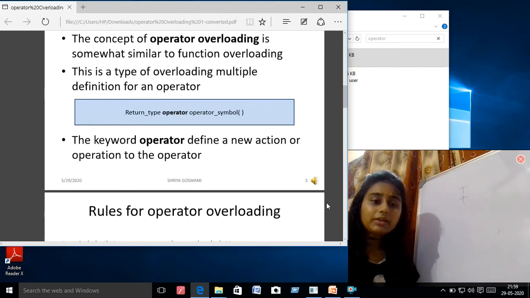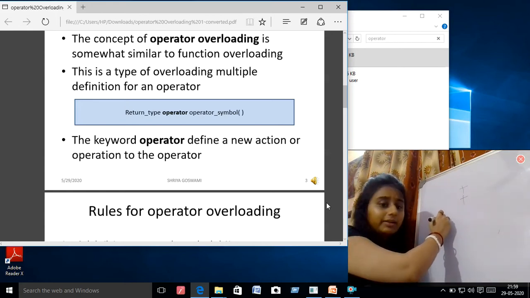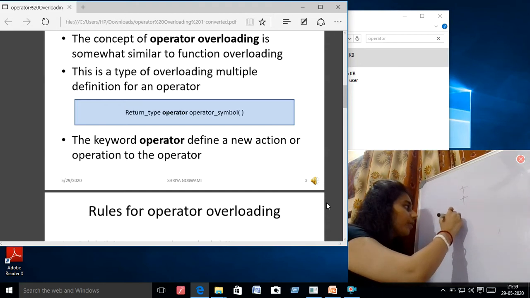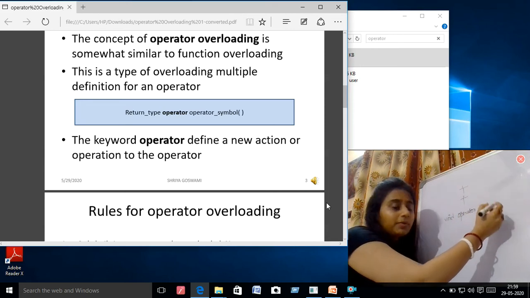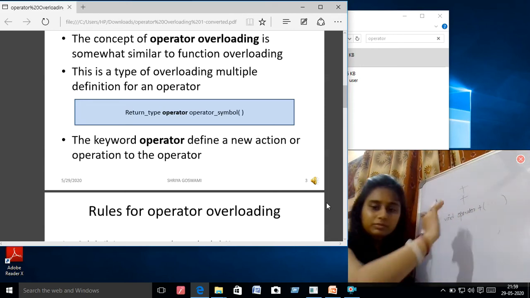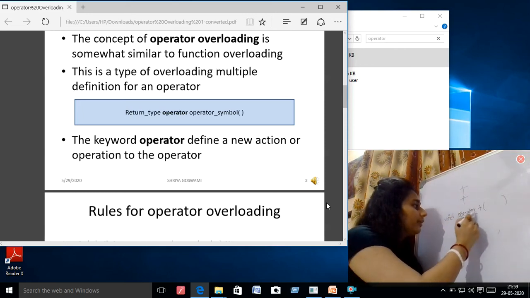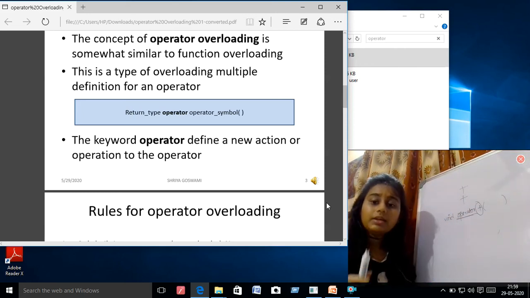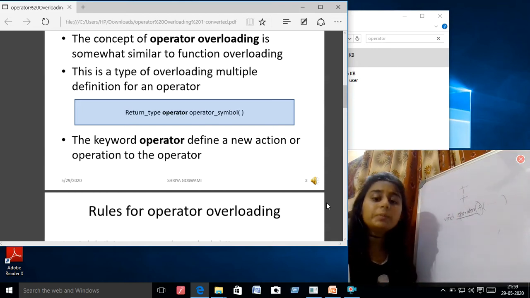What is the syntax of it? Return type, operator keyword and operator symbol. Here, after the operator keyword, when I am writing, say, return type void operator plus and your arguments are there, that means when we get operator followed by this symbol, the symbol gets a new meaning.